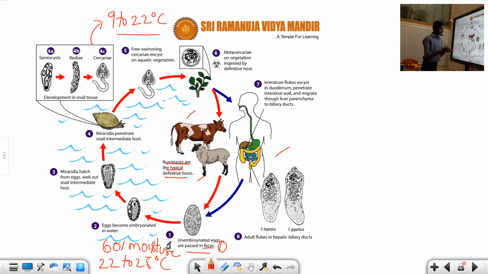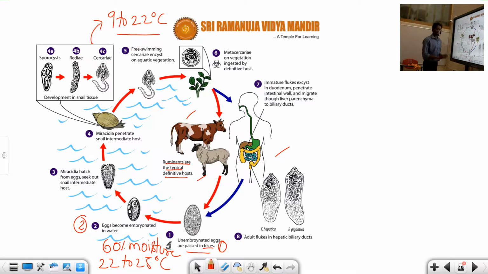Next, these eggs become embryonated after passing out in the fecal matter. They migrate into water. Once they migrate into the water, the second one you can see, the eggs become embryonated. Initially they are not embryonated; they become embryonated in the water.